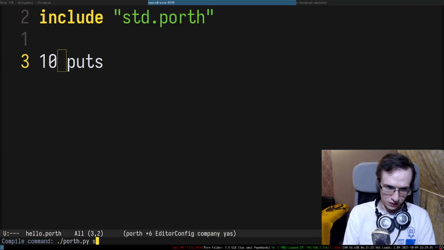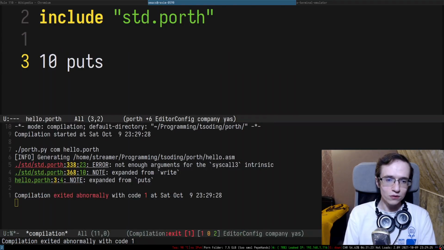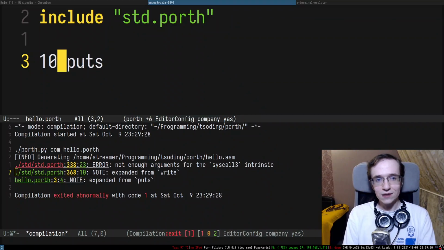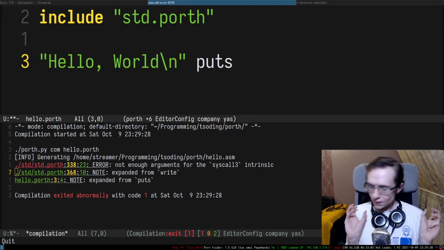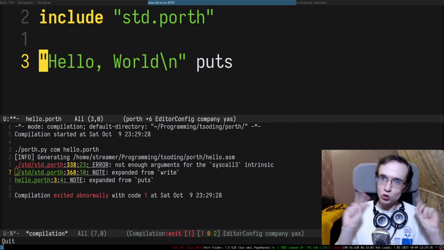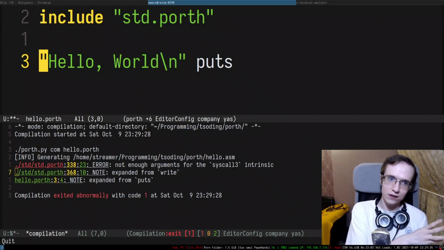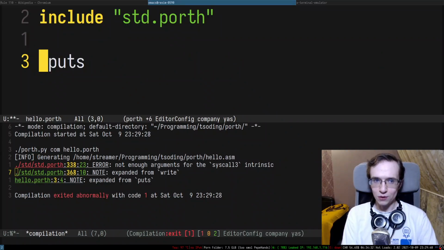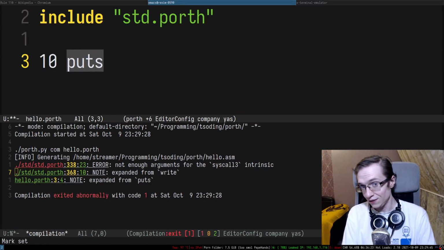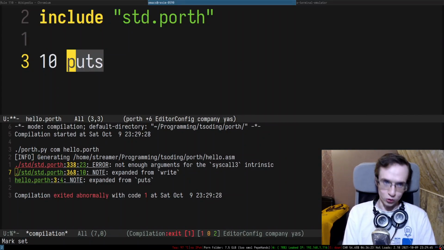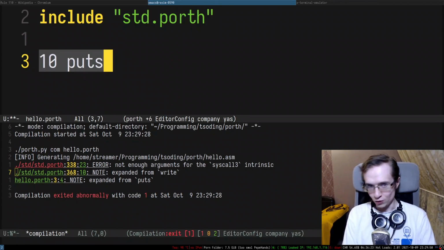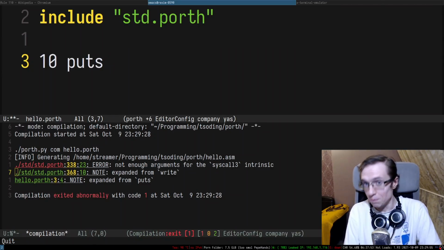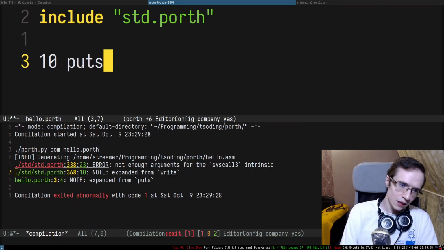So if you do something like this, compile hello.porth, yeah, so not enough arguments. Essentially, a string expands into two values. It expands into the size of the string and the pointer to the beginning of the string. Since you didn't provide the string and provided only the number, puts complains that you didn't provide enough arguments. So as you can see, we have compilation type checks on the entire code, right? So the code that doesn't make any sense won't compile, essentially, it's statically typed.